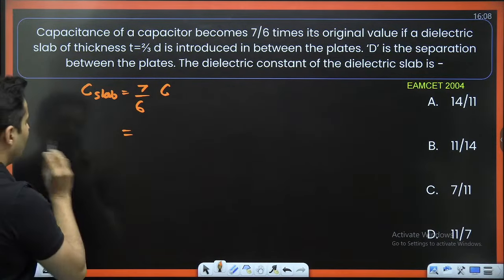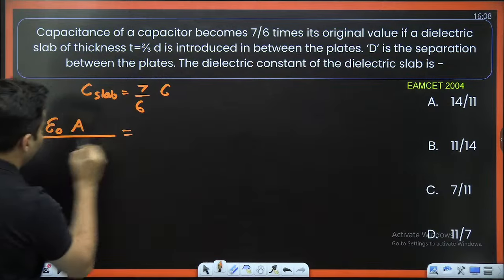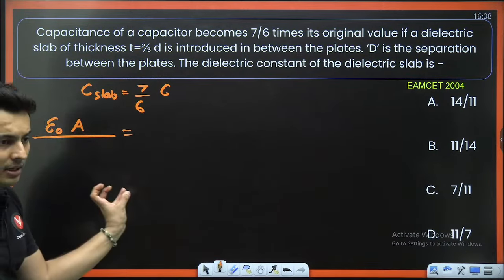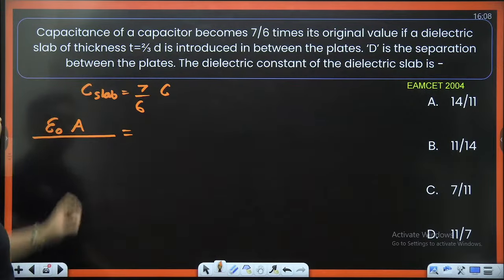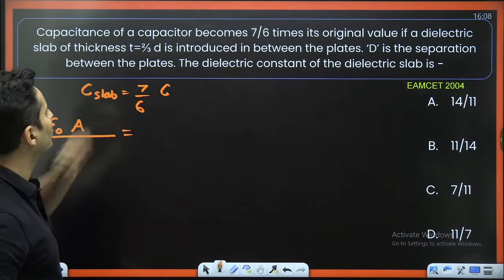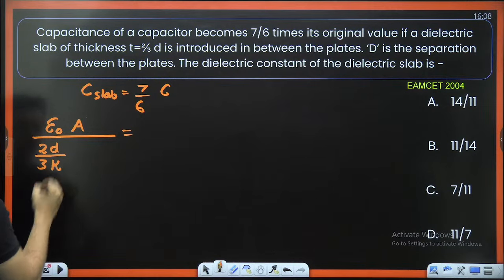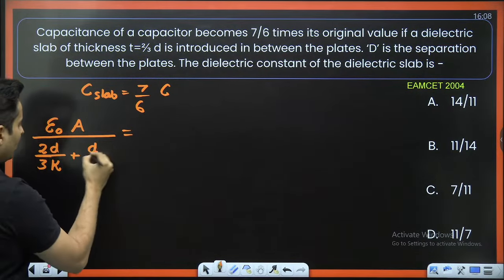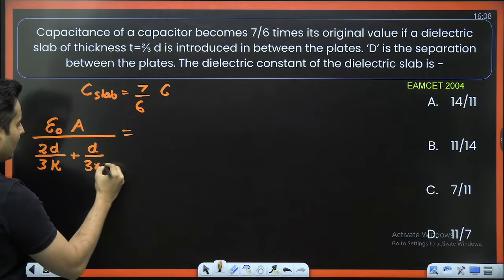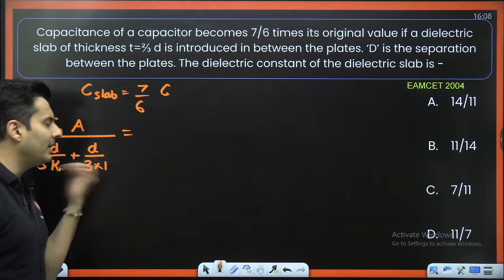Now with the slab, the formula goes something like this: epsilon naught A divided by each part's length divided by the dielectric constant. The slab has a length of 2 by 3D, so put 2 by 3D and divide it by the dielectric constant. Of the remaining part out of D, if 2 by 3D goes, the remaining part will be D by 3. The dielectric constant will be 1 because there is air in that part, so that's why divide it by 1.